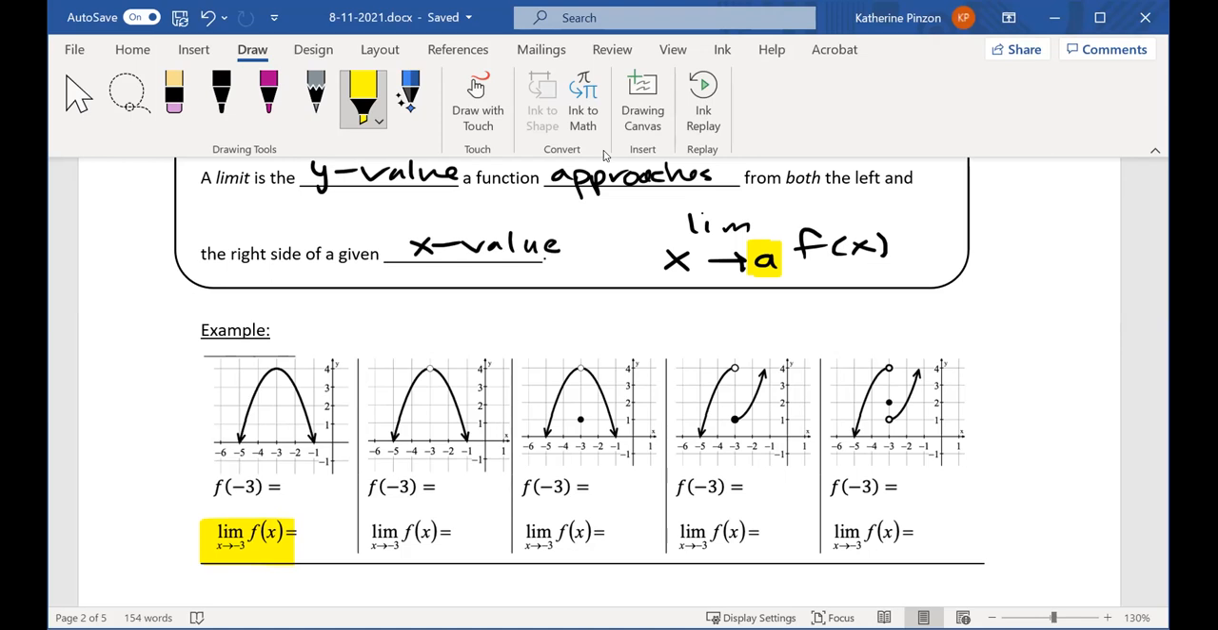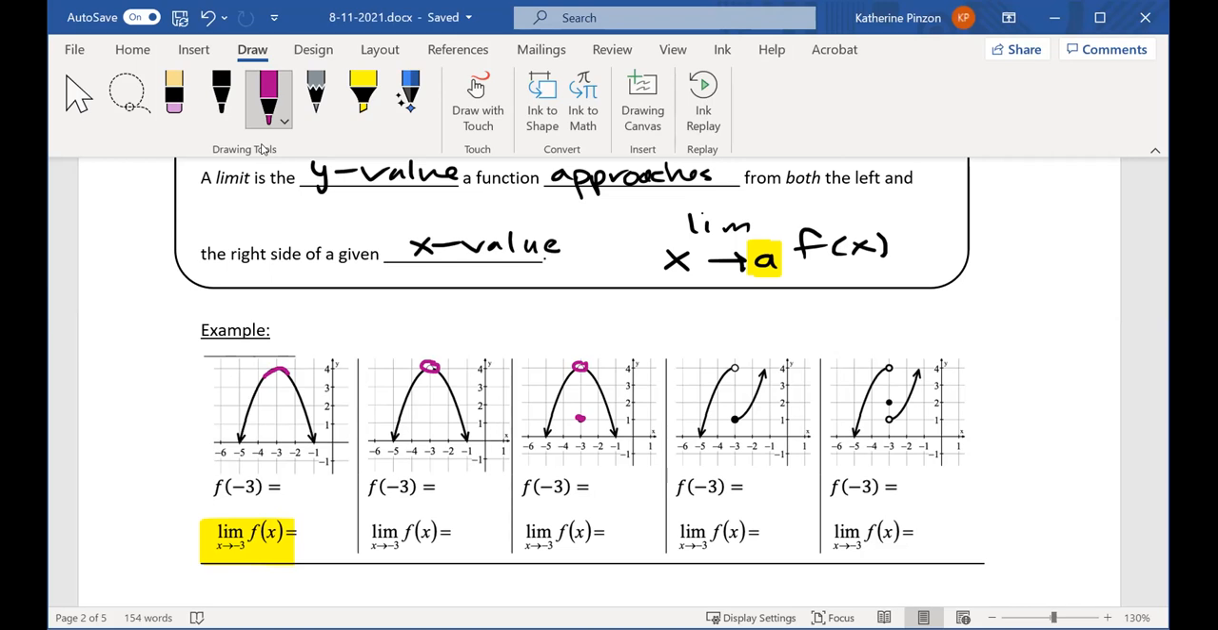Those holes, those open circles, what's happening to the function right at x equals -3? In this first graph, it just goes right through at -3. In the second graph, there's a hole at -3. And in the third graph, there's a hole that's filled in somewhere else. So at -3, these graphs look different, but on either side of -3, they look exactly the same.